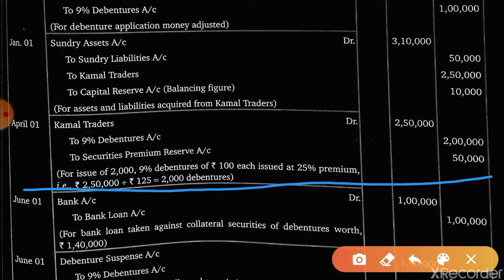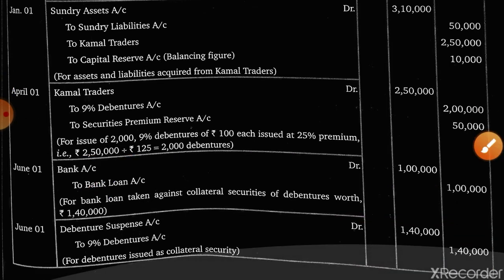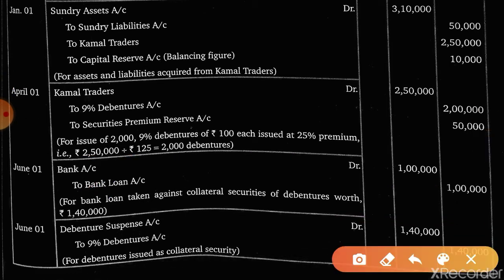On 1st June, a bank loan is taken. So bank account debit to bank loan 1 lakh. And debenture suspense to debentures account. This will be of 1,40,000. Yes, sir, 1,40,000. See. Okay.